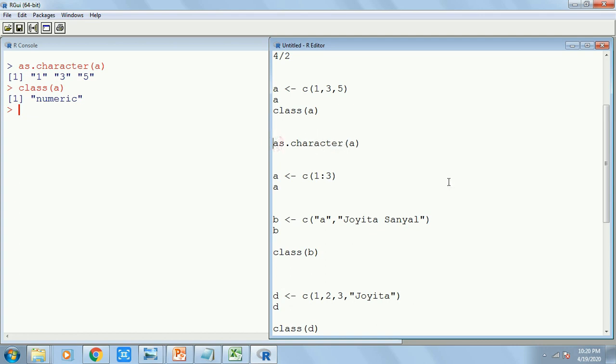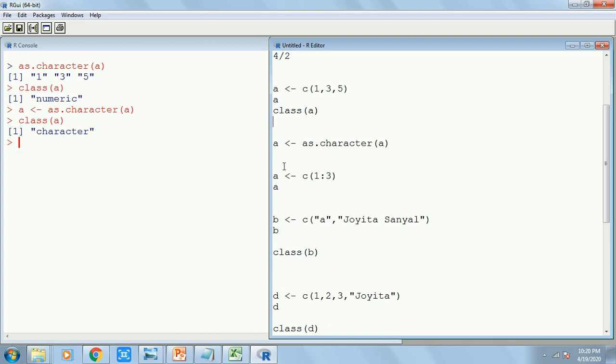So I can save it as A. I can save it with any other name. Maybe I can save it as R. Then A will be saved as character into R. If I write A, then A will be saved as character into A. That means it's going to replace the old value which was numeric, and now it's going to be character.